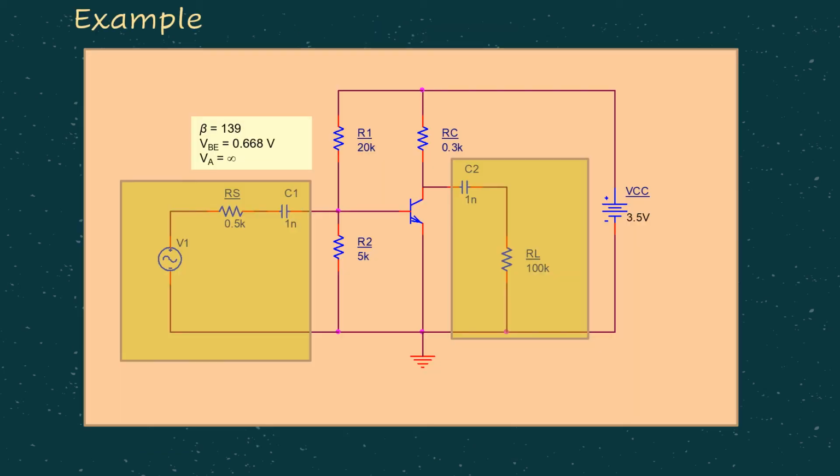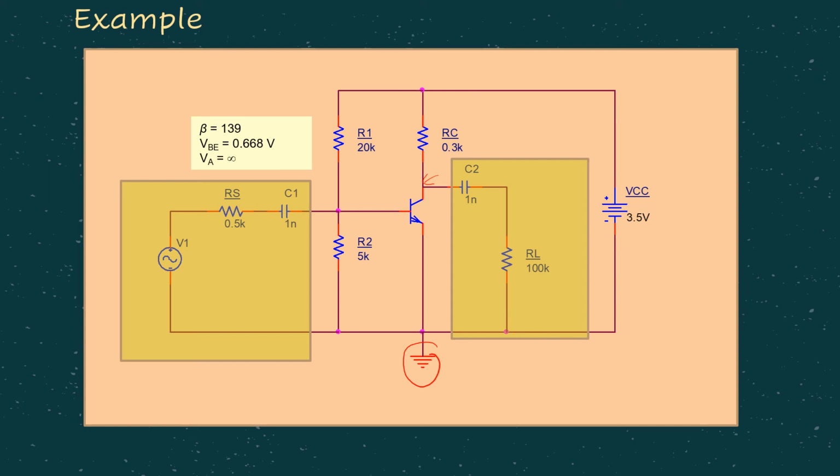Okay, here is another example related to common emitter, where the emitter is grounded. You know it's common emitter because, as you can see here, we have a capacitor that we use to measure the output voltage here at the collector terminal, and the emitter is grounded because it is connected directly to ground.